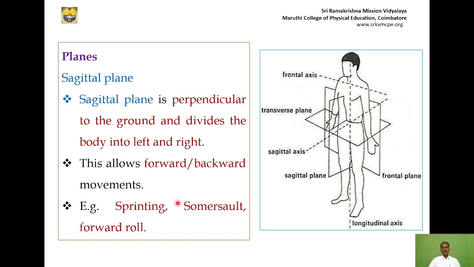What is an example? For example, a forward roll. If you roll forward, that movement is in the sagittal plane. If you move forward, that movement is called sagittal plane movement. So sprinting, somersault or forward roll are all examples of sagittal plane movement.